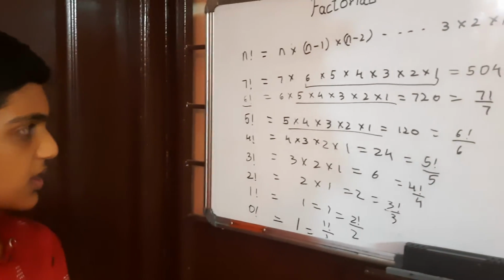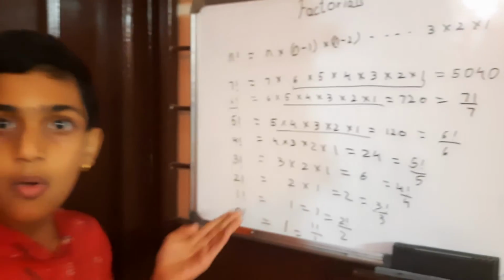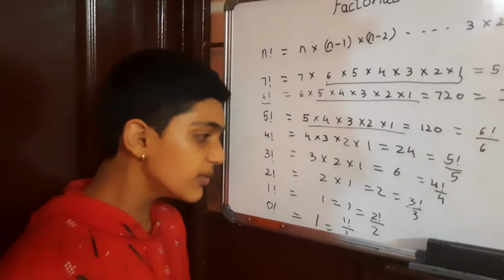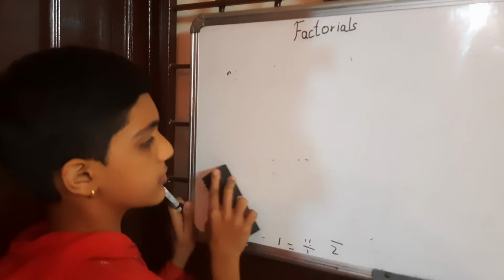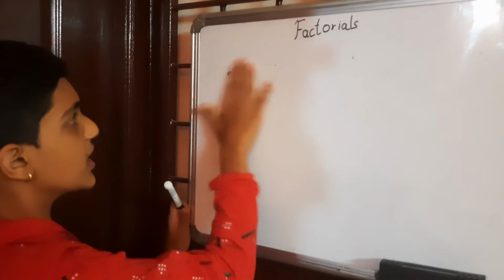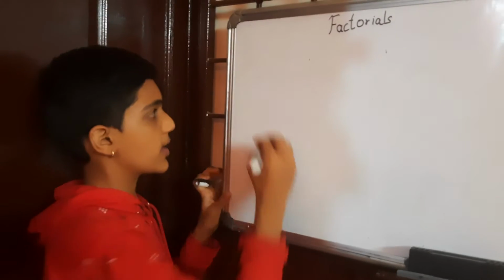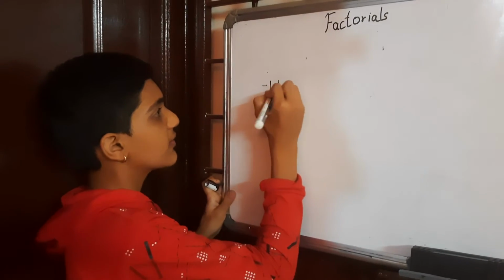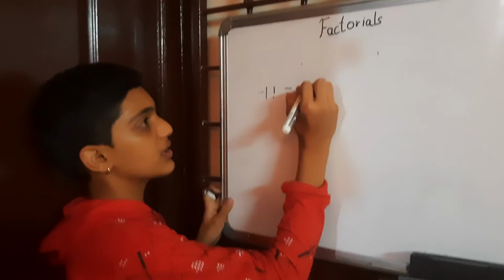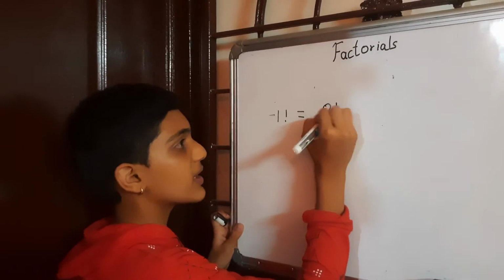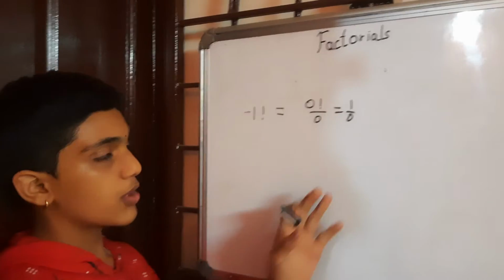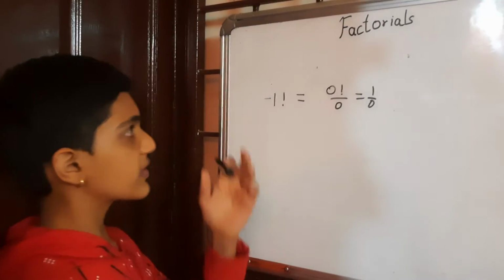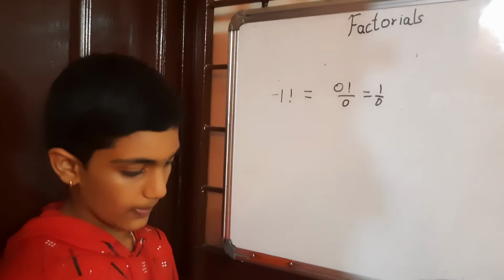You may say, if we need to complete the pattern, why can't we go even below, like negative numbers? Let us just see for negative numbers also. Now, let's take a negative number, negative 1. Negative 1 factorial, according to our pattern, is 0 factorial by 0, which is 1 by 0. And 1 by 0 is not defined. So we can't do it for negative numbers.